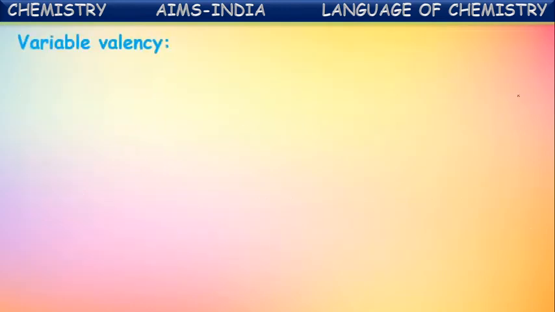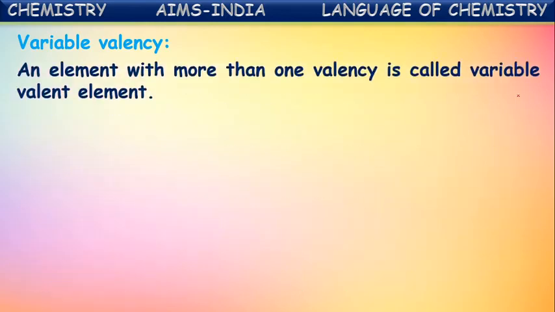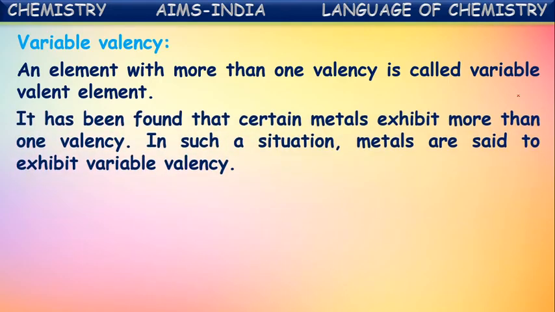Next concept, variable valency. Variable means changing. An element with more than one valency is called a variable valent element. The existence of more than one valency is called variable valency, and an element which can exhibit more than one valency is called a variable valent element. It has been found that certain metals exhibit more than one valency. In such a situation, metals are said to be exhibiting variable valency.